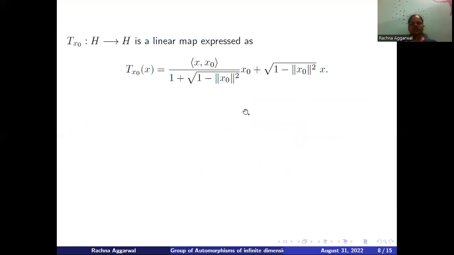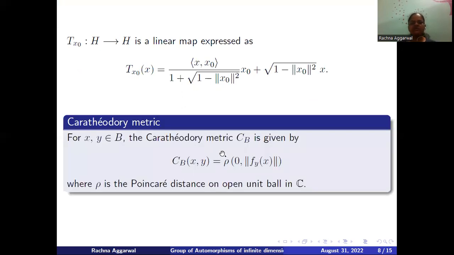Now, once we have this general form, we can have the formula for computing the Carathéodory metric in terms of the Poincaré metric as follows. For any two points x and y coming from the open unit ball, their Carathéodory distance can be given as the Poincaré distance from the origin to the point norm of f_y(x). Since we want to study the group Aut(B), we will be identifying it with something we are more comfortable with, that is the linear mappings.